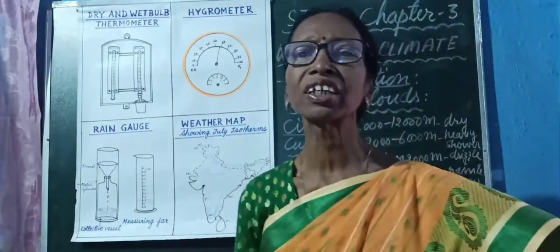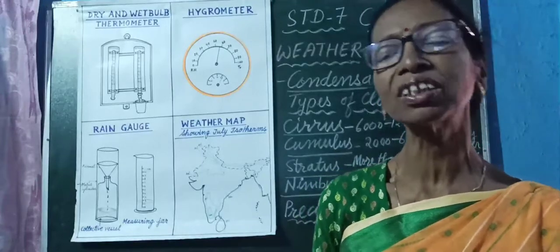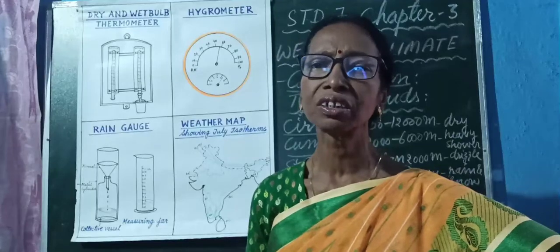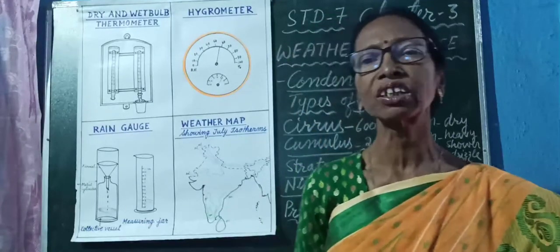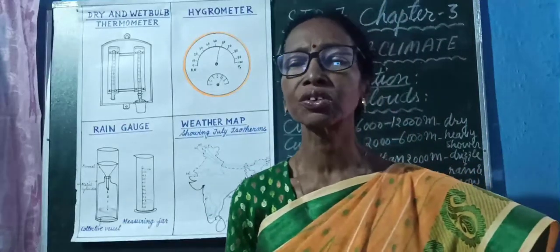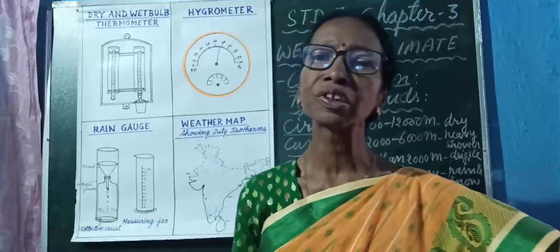What do you mean by condensation? Water vapor which is present in the atmosphere changes into droplets of water. Tiny droplets of water which are innumerable form clouds. So due to condensation, clouds are formed.